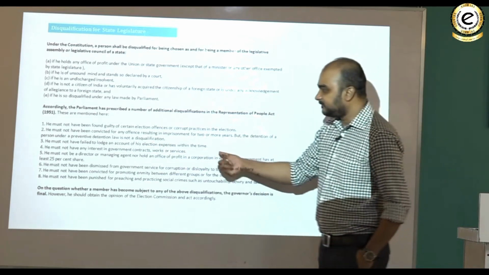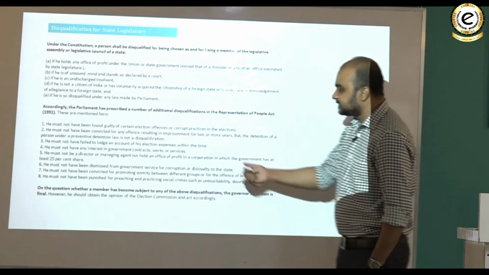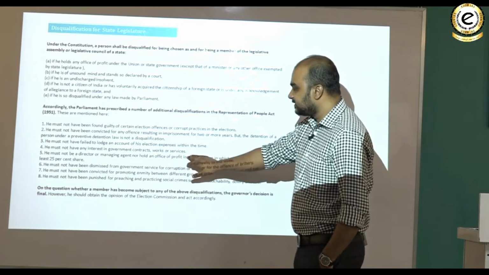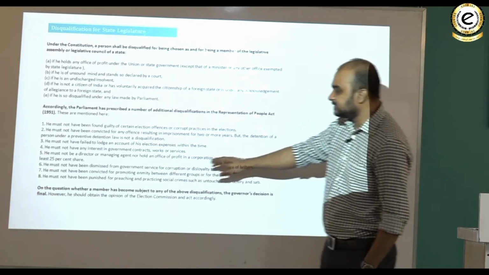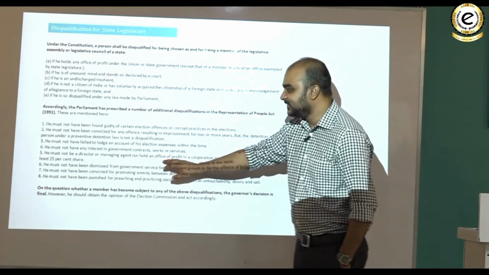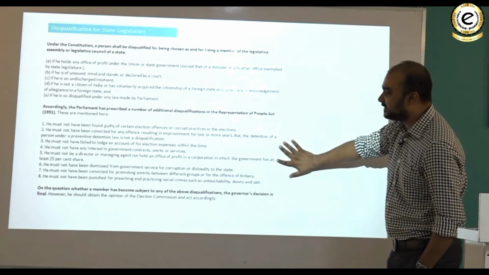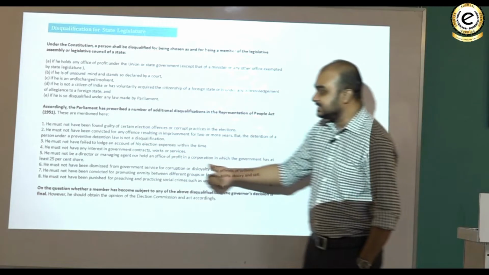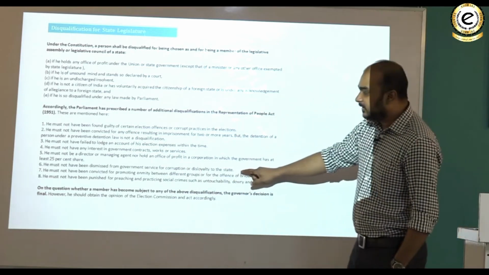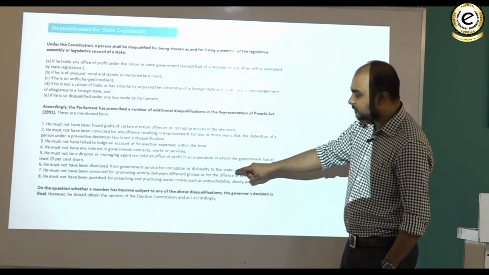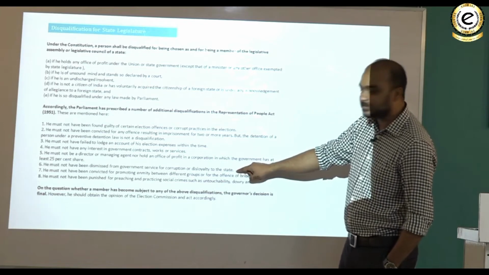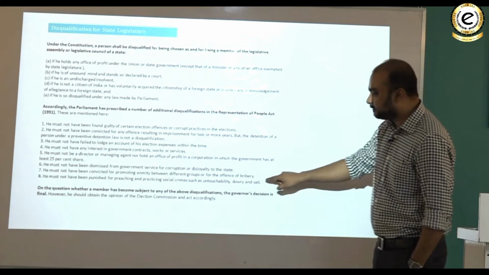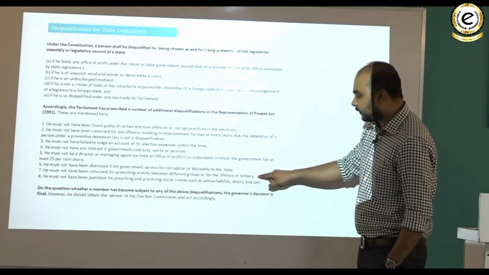He must not have failed to lodge an account of his election expenses within the time. He must not have any interest in the government contracts, works or services. Now this is very difficult to establish. He must not be a director or managing agent nor hold an office of profit in corporation in which the government has at least 25% stake. He must not have been dismissed from government service for corruption or disloyalty to the state. He must not have been convicted for promoting enmity between different groups or for the offence of bribery.